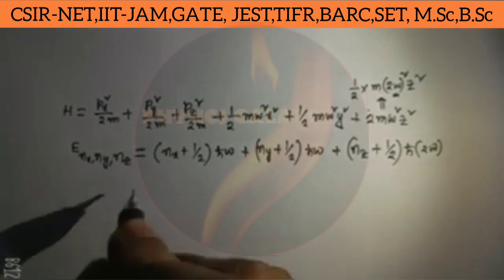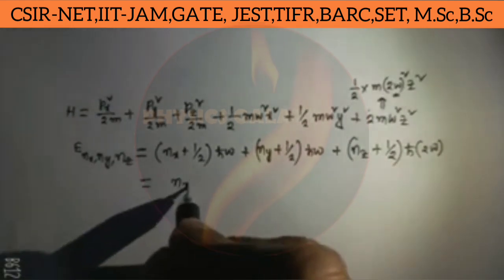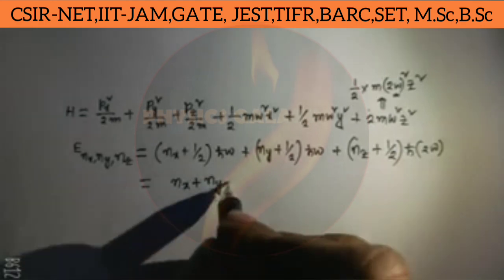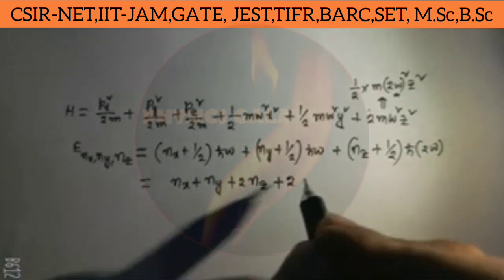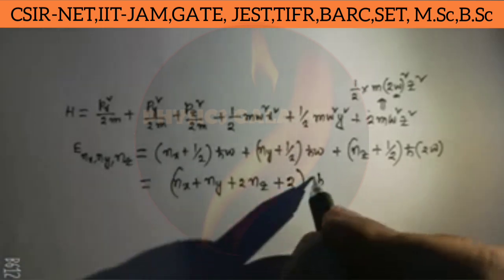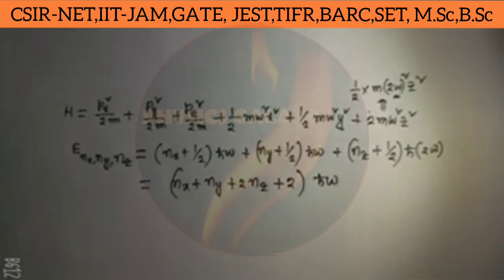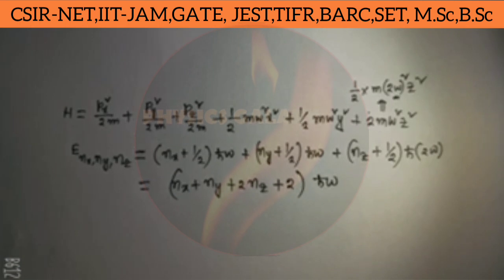So the total energy of the system is nx plus ny plus 2 nz plus 2 of h cut omega.